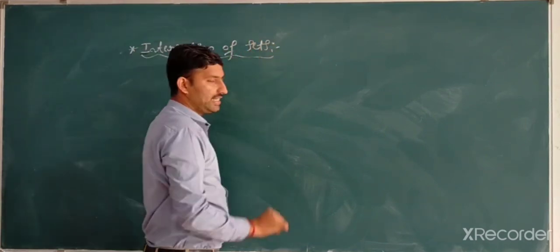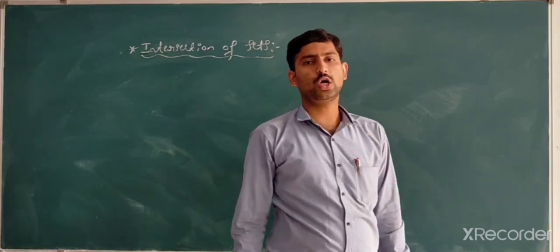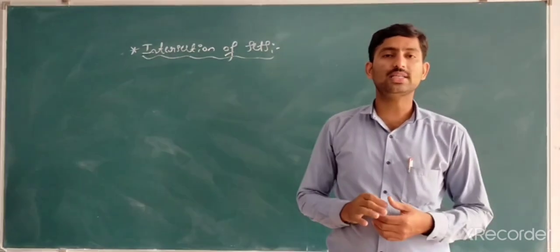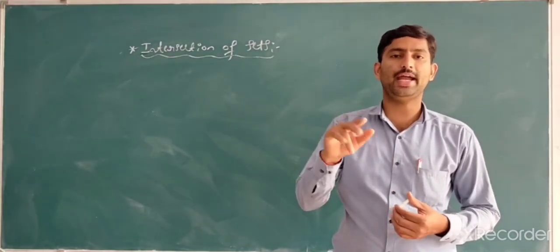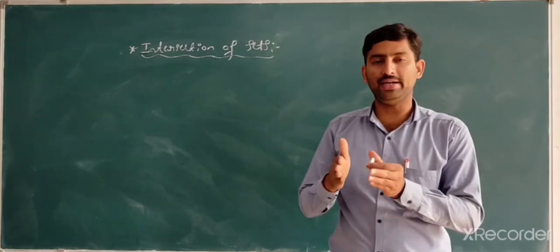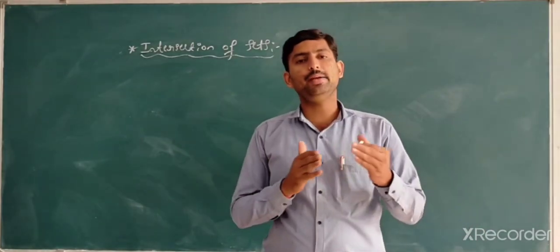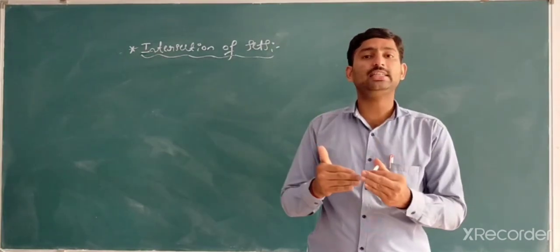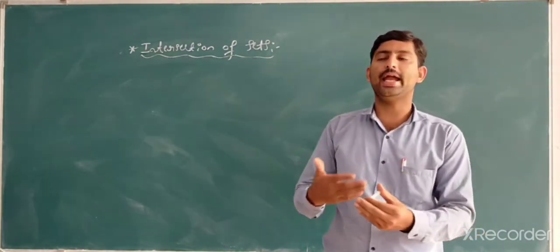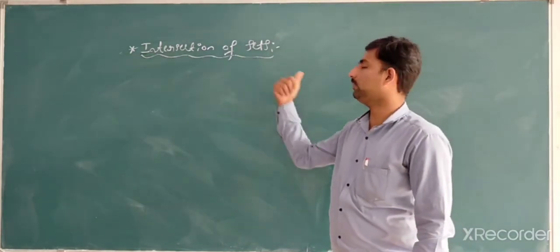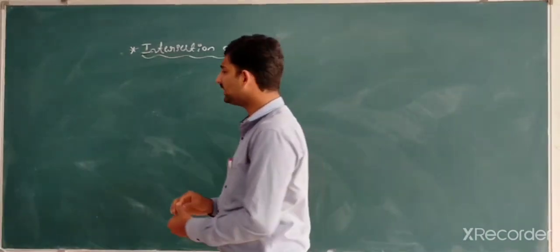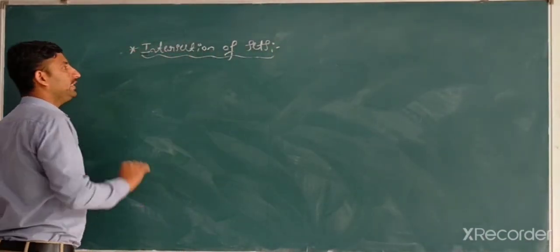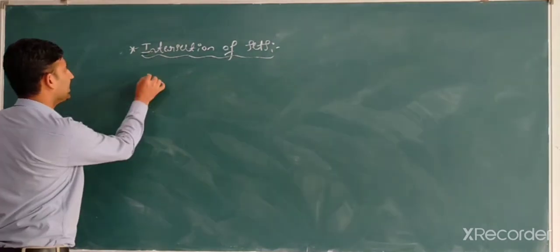Suppose you have two non-empty sets A and B. Then what is the intersection of A and B? Suppose you have the elements A = {1, 2, 3} and B = {4, 5, 6}. Then what intersection takes place among the sets A and B? That is nothing but the intersection of two sets. The intersection of two sets can be written in the format A intersection B.